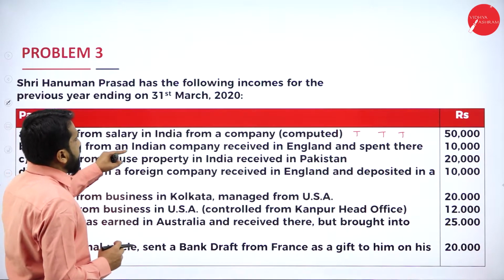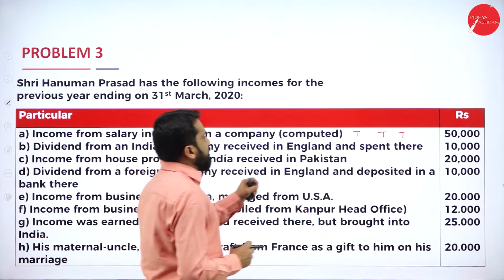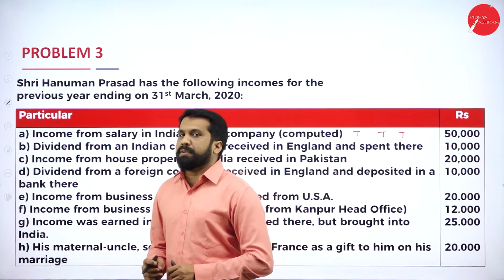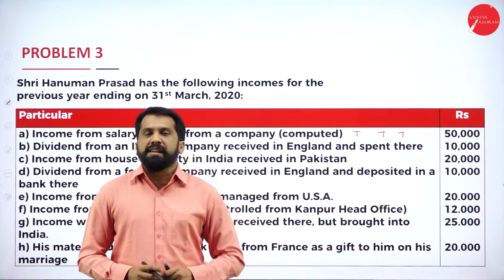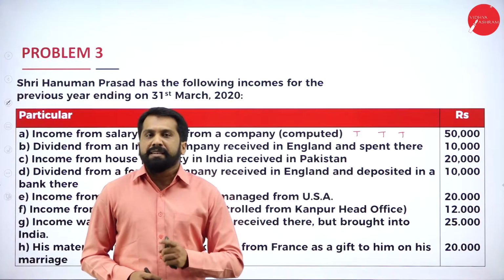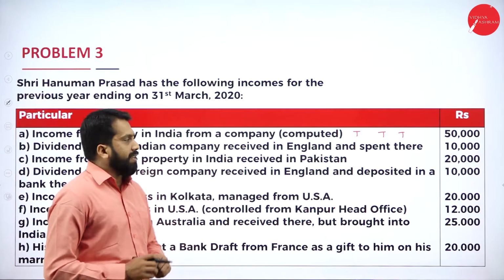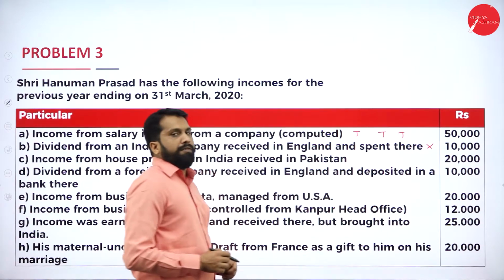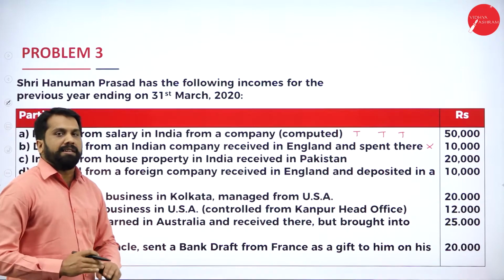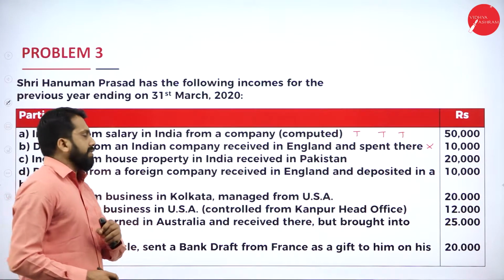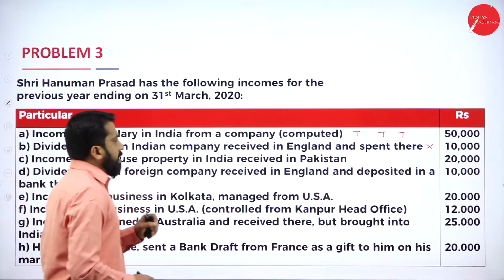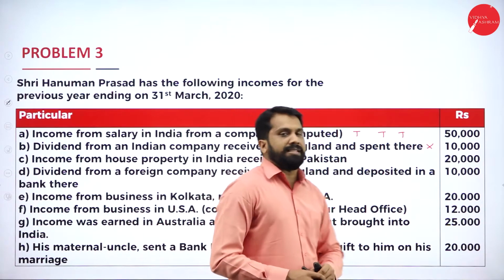Then, dividend from an Indian company received in England. Now, any dividend from an Indian company, taxable or exempt? Yes, it is exempted. So, we will not consider it for all three. Next, income from house property in India received in Pakistan.